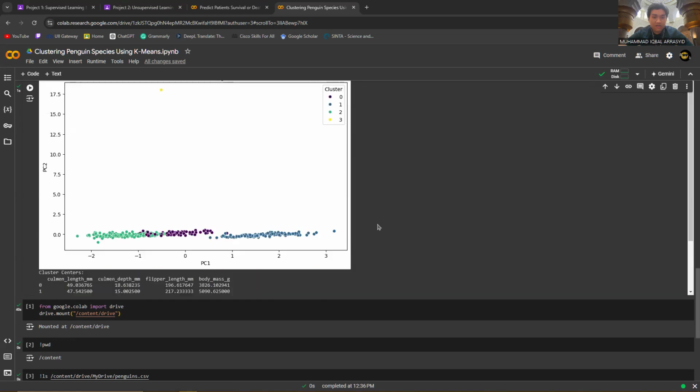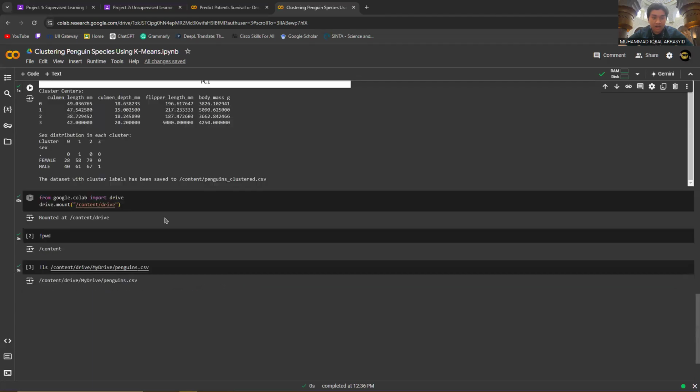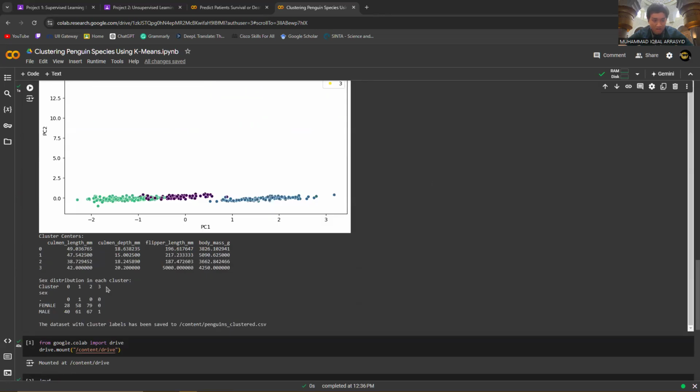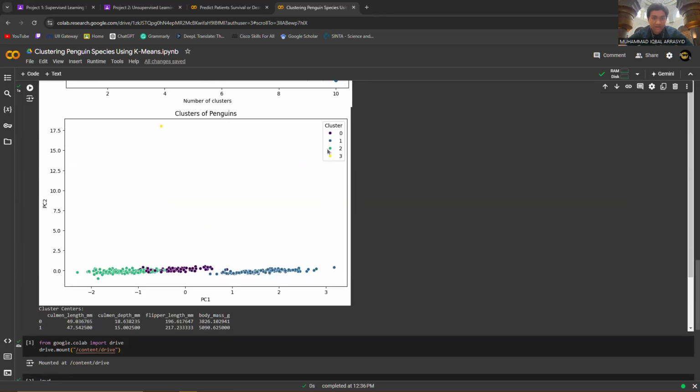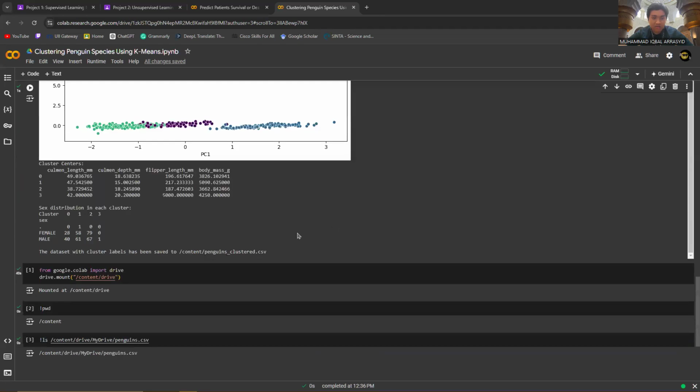For cluster 2, the green color, we have 79 females and 67 males. And for the last cluster, the yellow one, there is only one member, which is one male.